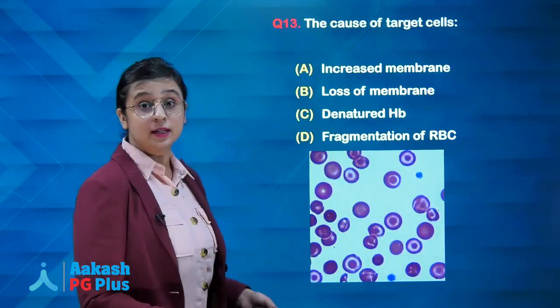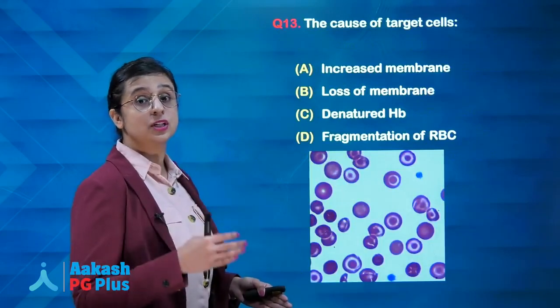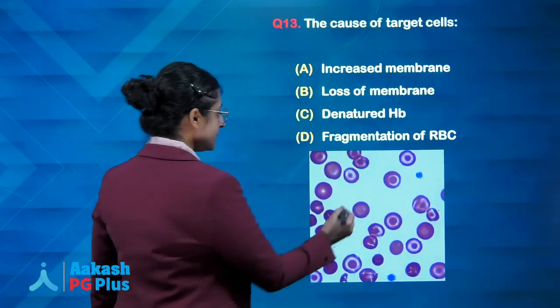Next, the cause of target cells. We have already seen the variations in shape and size of RBCs, and here we see target cells.